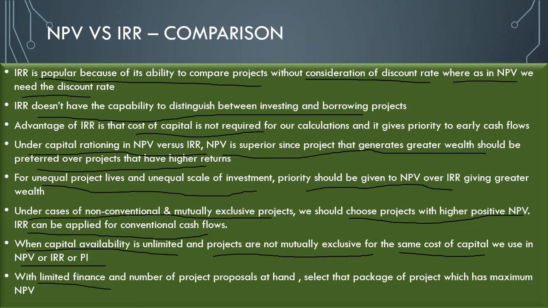With limited finance and number of project proposals at hand, select that package of project which has maximum NPV. So I hope you got it. The NPV versus IRR, the comparison. Just remember the points. It is very much useful for UGC NET management, commerce, or even the state eligibility test exams. So just go through them.